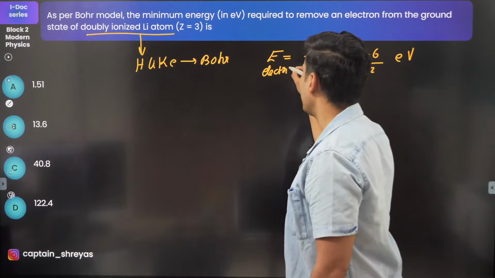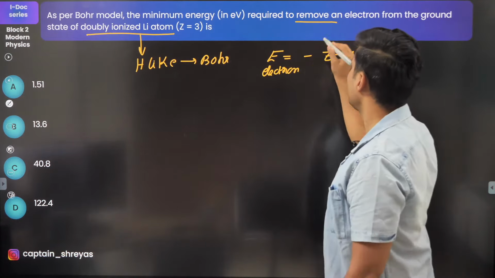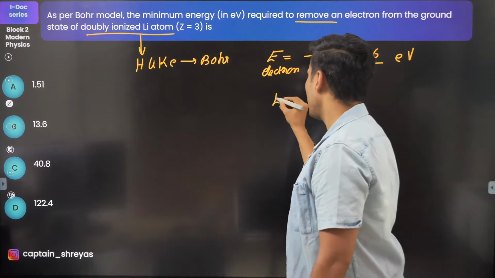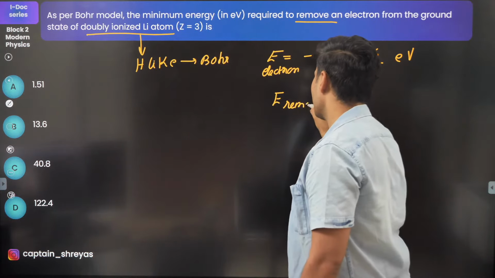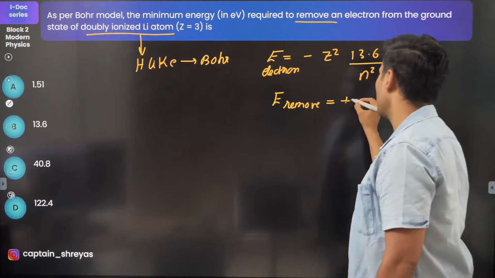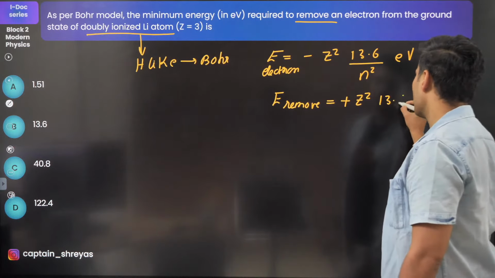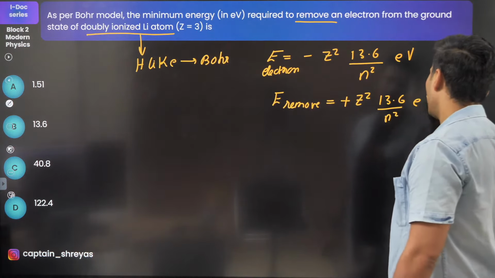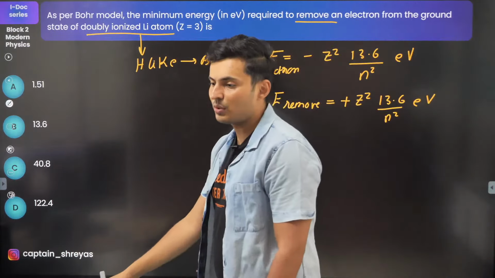This is the energy of an electron. But to remove it, you do not need this minus sign. So the energy required to remove it is just the plus value of it. So it will be plus Z square 13.6 by n square electron volt. So we just have to substitute the values, guys.